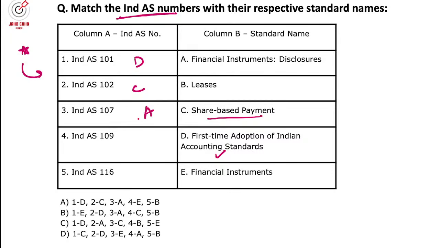109 is your financial instrument, means E. 116 is lease, B. Lease agreement is Accounting Standard 19, and here it is D. So what will be your correct match? DCAEB. Yes, absolutely, option A will be the right answer.